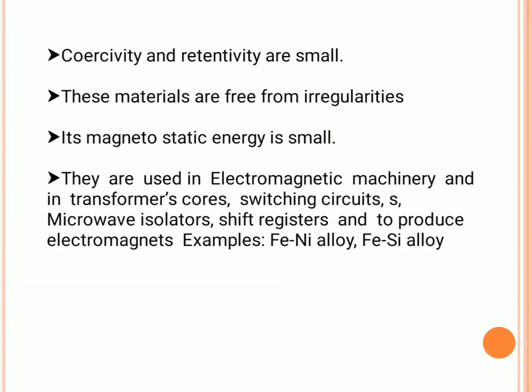That's why soft magnetic materials are used in transformers. And due to fewer irregularities, the energy loss is also small in soft magnetic materials. That means eddy current losses are small.